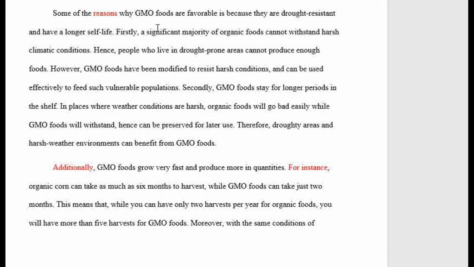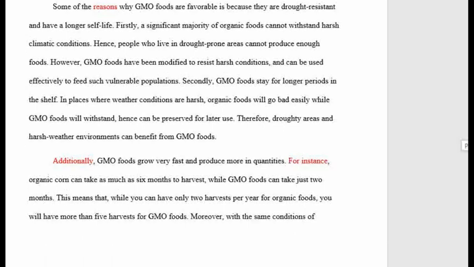Secondly, that's my other point. GMO foods stay for longer periods in the shelf. In places where weather conditions are harsh, organic foods will go bad easily, while GMO foods will withstand, hence can be preserved for later use. Therefore, that's a summarizing sentence. Therefore, droughty areas and harsh weather environments can benefit from GMO foods. A very nice summarizing sentence.